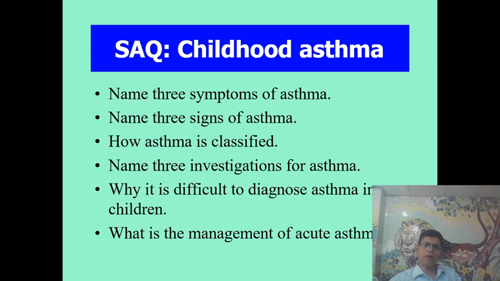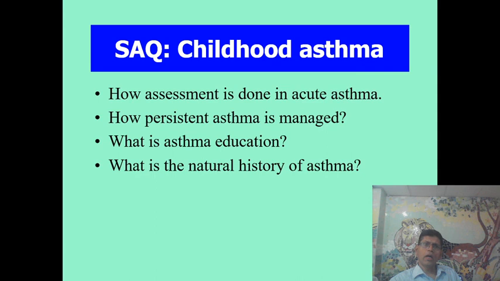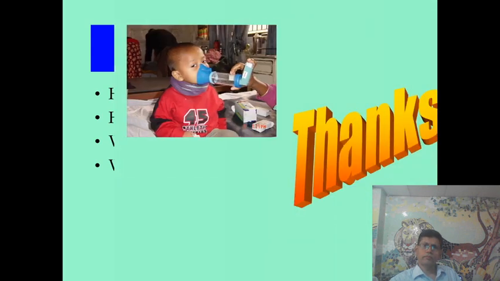How is asthma classified? Name 3 investigations for asthma. Why is it difficult to diagnose asthma in children? What is the management of acute asthma? How is asthma managed in acute asthma? How is persistent asthma managed? What is asthma education? What is the natural history of asthma?